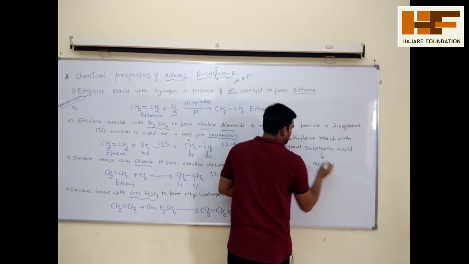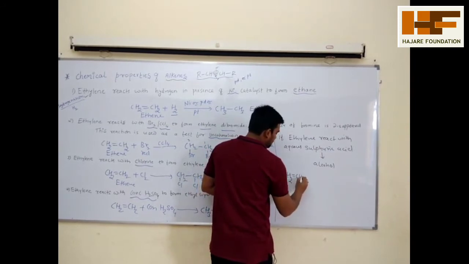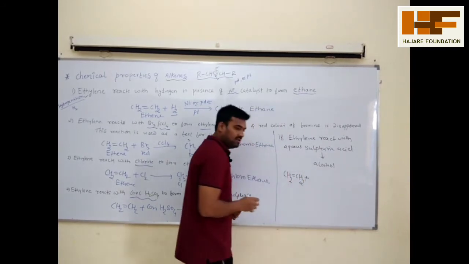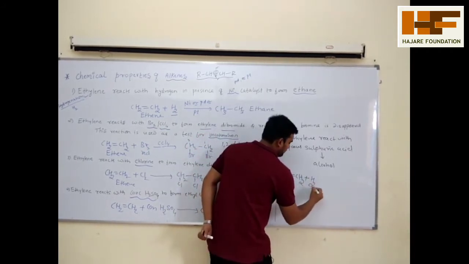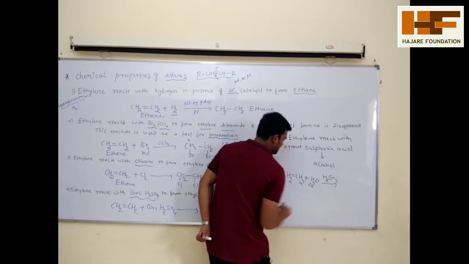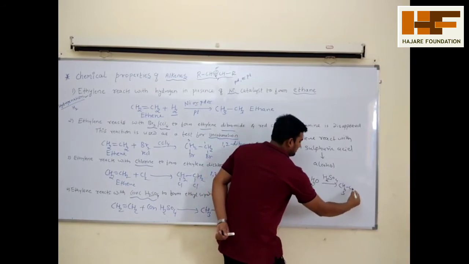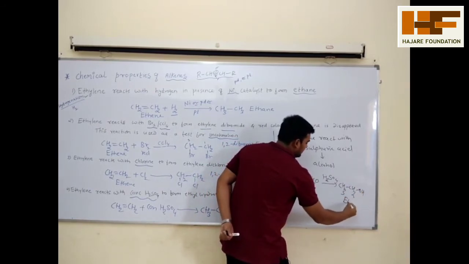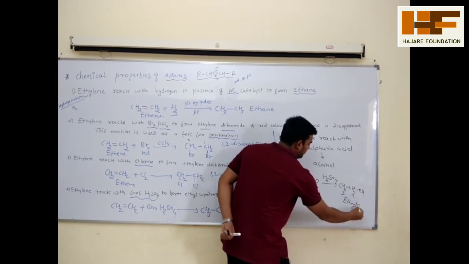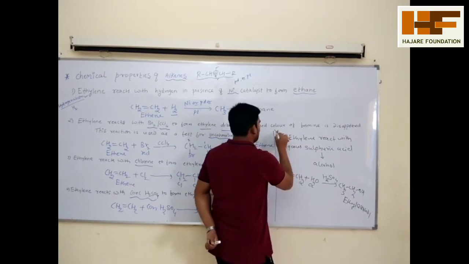Remember. Okay, so the reaction: CH2 double bond CH2, ethene. In this, H2O, aqueous H2SO4 will attack as the catalyst. You will get the structure CH3CH2OH. This is called ethyl alcohol. Remember, it's a very important fact you have to remember.